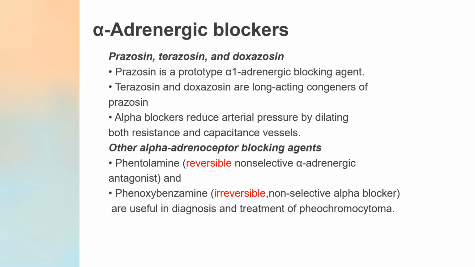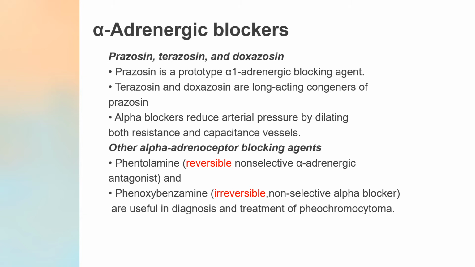Alpha blockers reduce arterial pressure by dilating the resistance and capacitance vessels, because they block the alpha 1 receptors located at blood vessels. So there is no vasoconstriction; there will be vasodilatation. Among the non-selective ones, you have phentolamine and phenoxybenzamine.